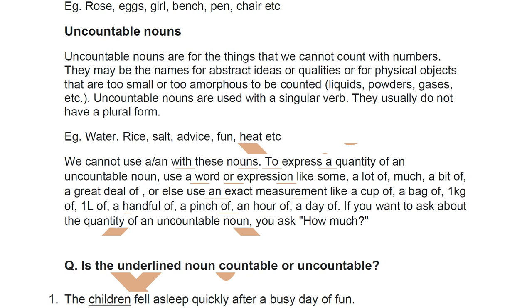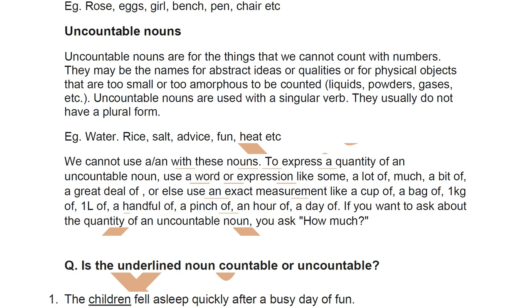Then heat, the same way, it is either very hot or very cold. You cannot really say one cold and two cold. We cannot use a and with these nouns. To express a quantity of an uncountable noun, use a word or expression like some.